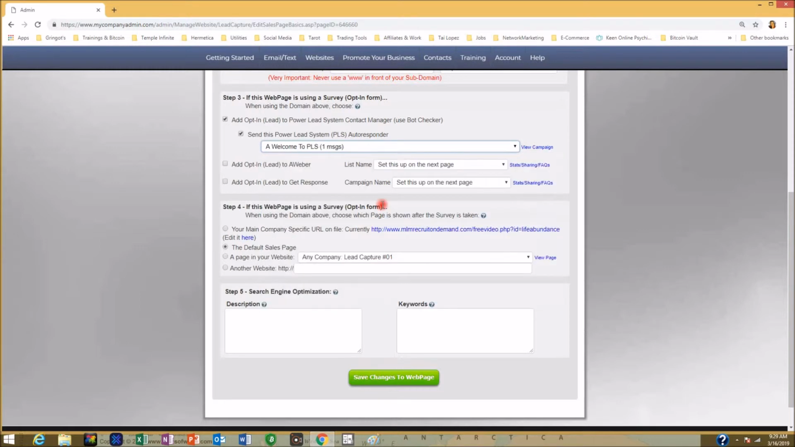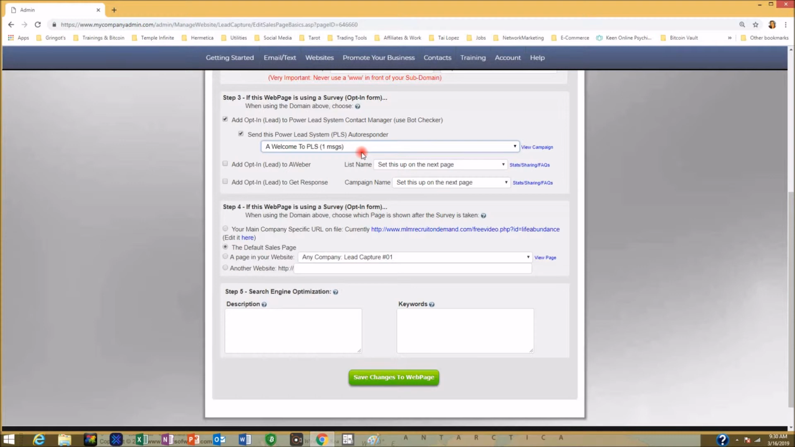A welcome to PLS. This is a single message that I created myself, welcoming people to PLS, the Power Lead System, when they click on my link. And that's the only automatic mail that I have going out in my autoresponder. And the future